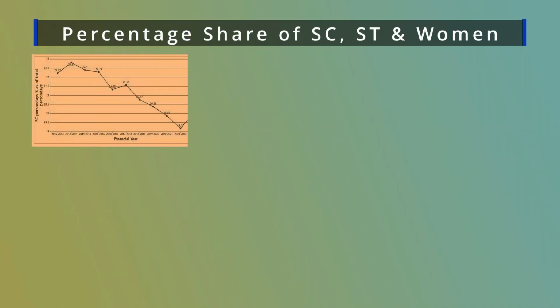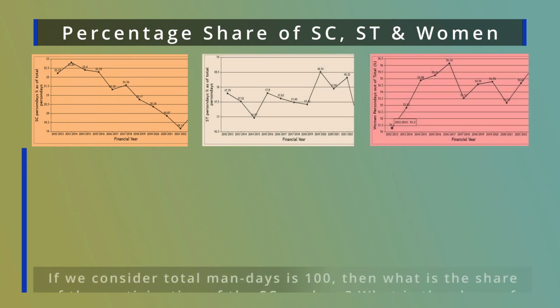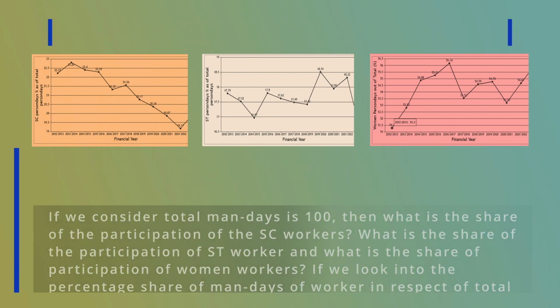Now, if you look into the composition of these total persondays, in respect of SC workers, ST workers, and female participation: if total persondays is 100, what is the share of participation of SC workers, what is the share of ST workers, and what is the share of women workers? If we look into the percentage share of persondays of SC workers in total persondays generated by this program, we see that this share gradually declined during this period.